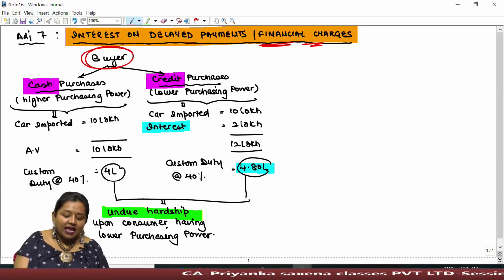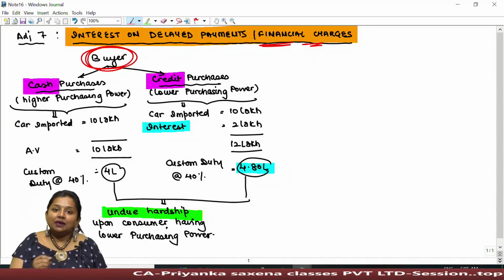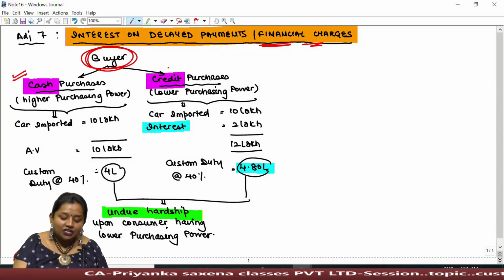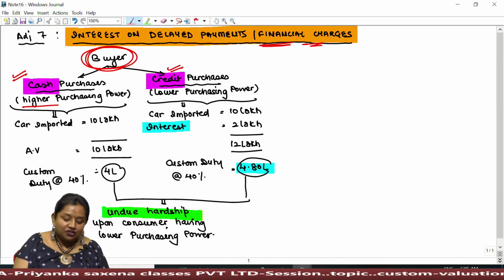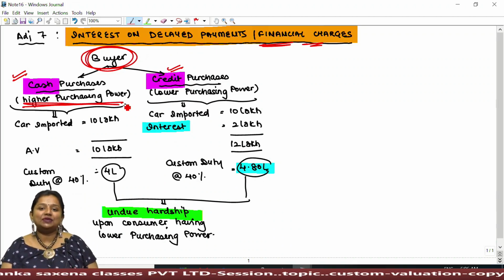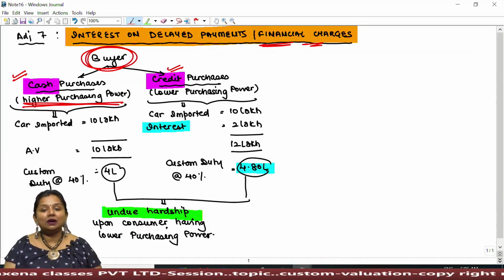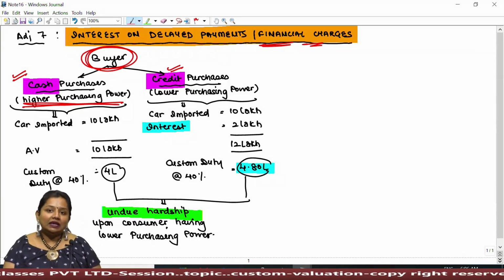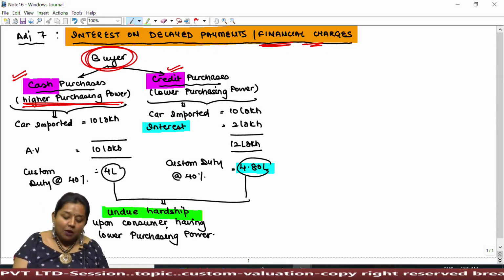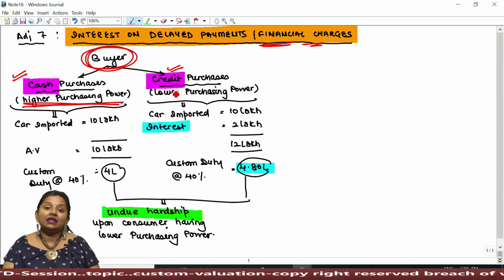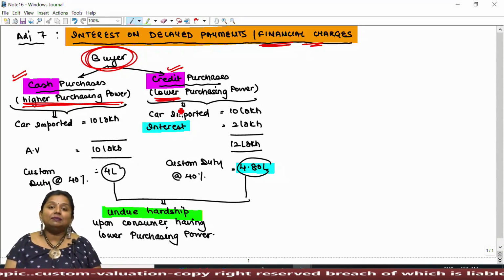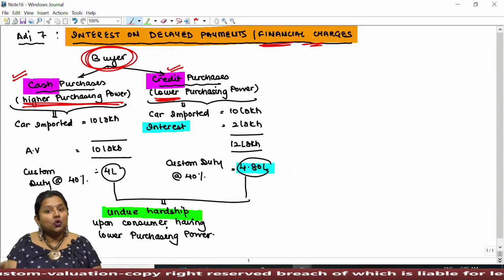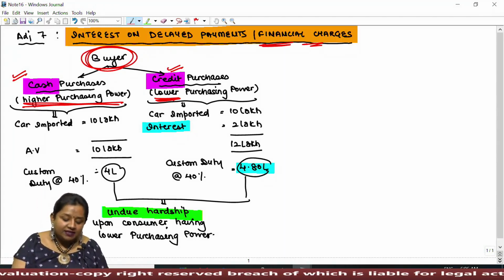Generally, we say that any consumer or buyer can purchase goods or services either in cash or in credit. If the person is making cash purchases, then we generally presume that he must be having higher purchasing power, due to which he has a surplus amount to make payment in one go while purchasing any goods. However, on the other side, we generally presume in the market that the person making credit purchases has lower purchasing capacity, due to which he is able to make the payment of any particular purchase over a period of time. Now, if I say I have two customers, two clients, Mr. A and Mr. B.